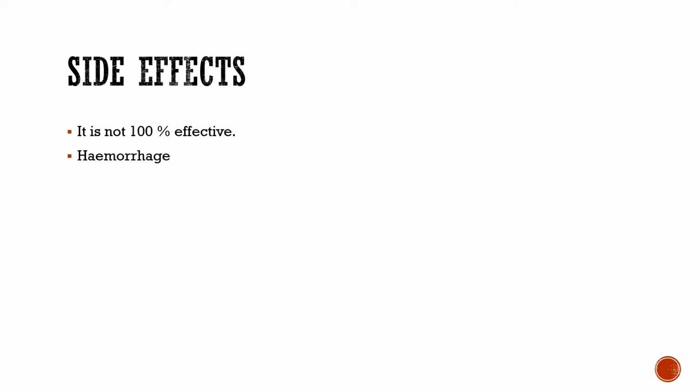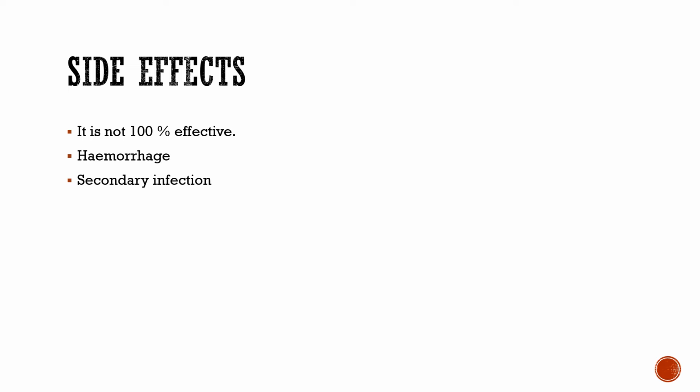Hemorrhage could be one more side effect. Hemorrhage is like bleeding. So while making the cut or during the procedure, if the cut is too deep or if the female does not have a proper clotting time, if the clotting of the blood is not happening, there could be a hemorrhage of internal organs. And the side effect could be, if there's a cut, there could be a secondary infection.